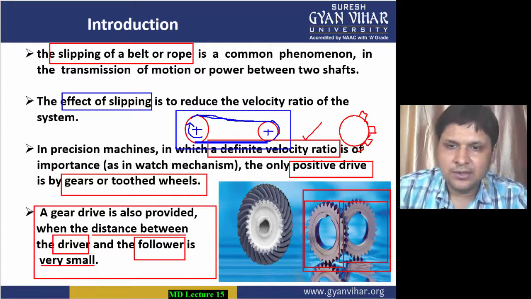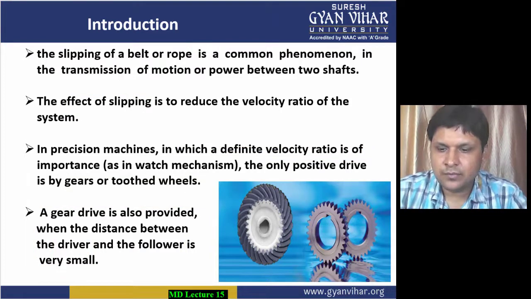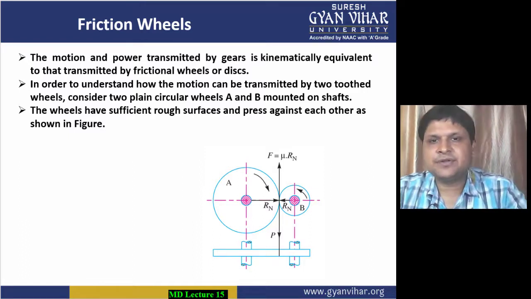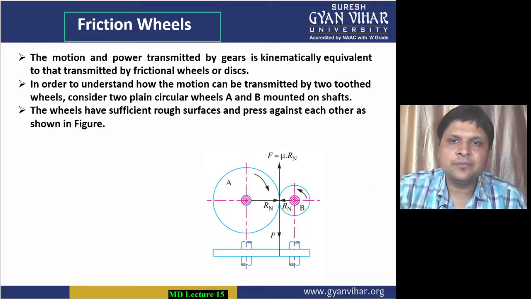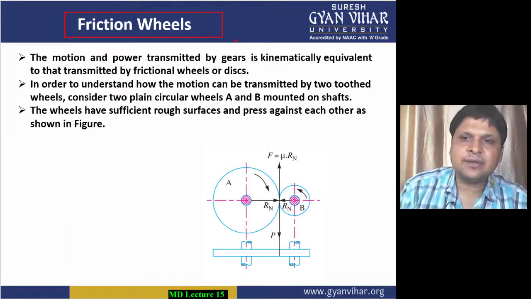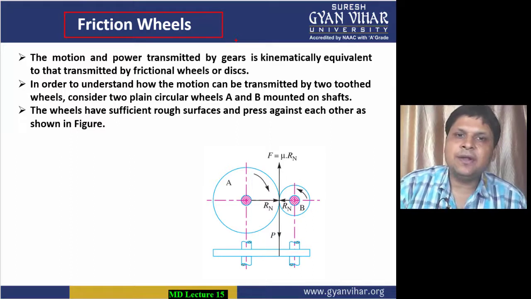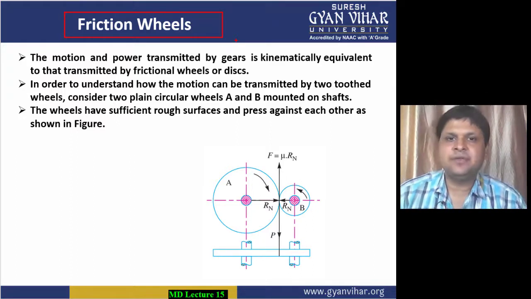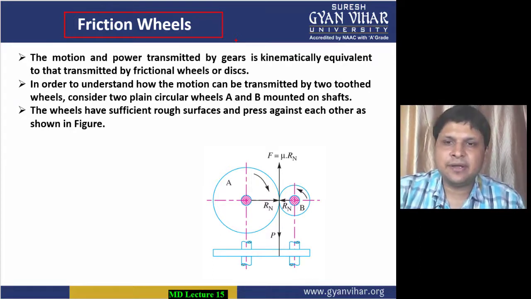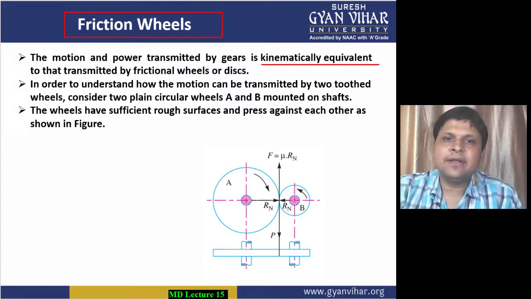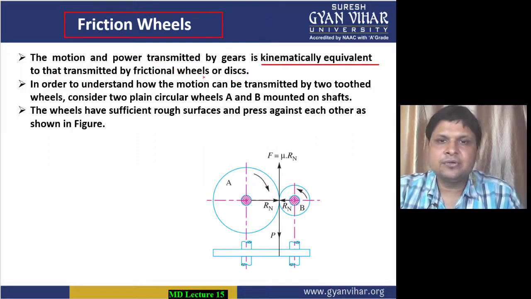Now we have to understand the concept of friction wheel in order to go into the gear drive. See, the motion and power transmitted by gear is kinematically equivalent to that transmitted by friction wheels or disc. We can imagine the power transmitted by gear to be kinematically equal to that transmitted by friction wheels and disc.